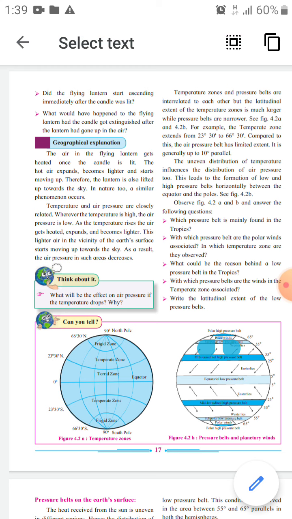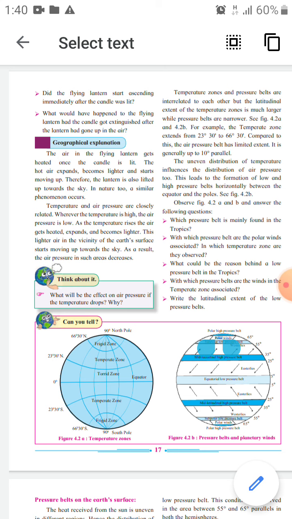Okay student, then what are the effects of air pressure? Air pressure generates winds, and it also generates storms, and it also leads to convectional type of rain. Okay, then temperature zones and pressure belts are interrelated to each other, but the latitudinal extent of the temperature zones is much larger while pressure belts are narrow. See figure 4.2a and figure 4.2b.